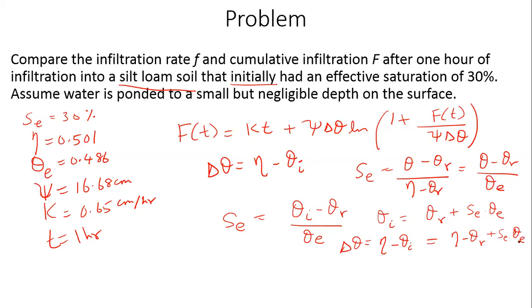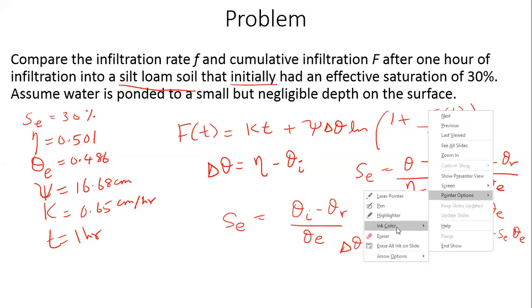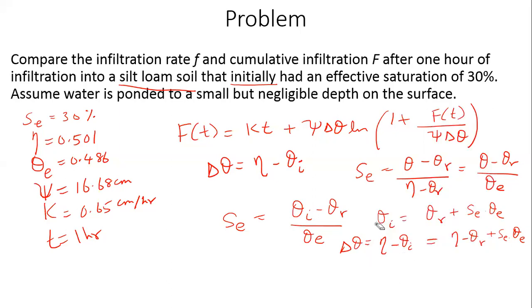But what is eta minus theta r? Theta e. Hey, 1 second. Have I made some mistake in the algebra? Minus Se theta e. That's what I was wondering. Yeah, correct. You're right. Did you catch that? When I do eta minus theta i, it should be eta minus theta r minus Se theta e.